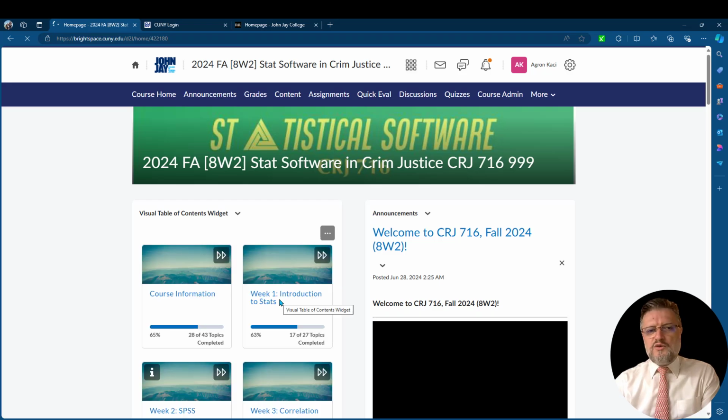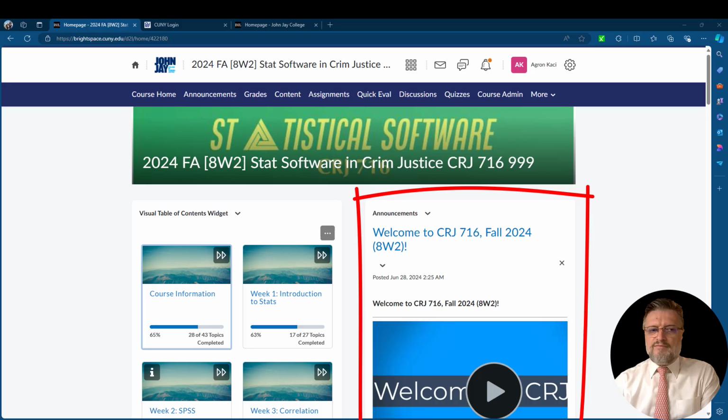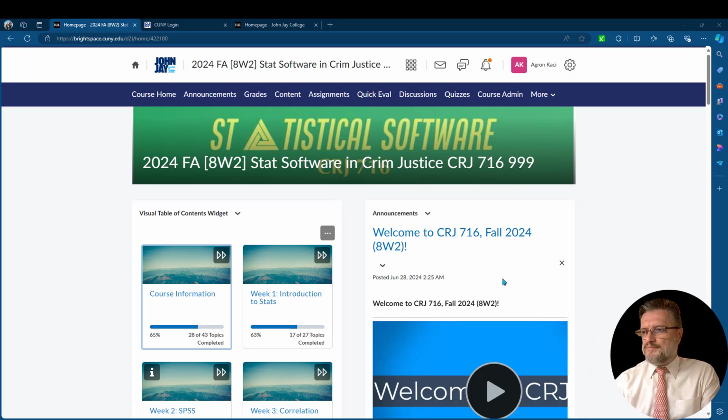So let me show you quickly how to navigate the course on Brightspace. The first thing you see on the right will be announcements. The most recent announcement will be on the top, pushing the earlier announcements down. So scroll down if you need to read an announcement that you missed. All announcements are very important, so make sure to read them all. The first announcement here is welcome to CRJ 716.